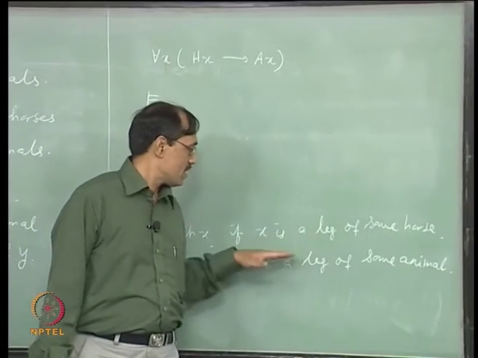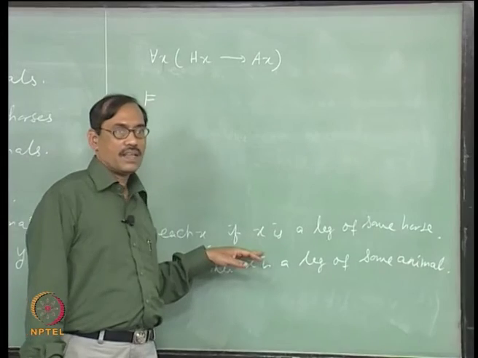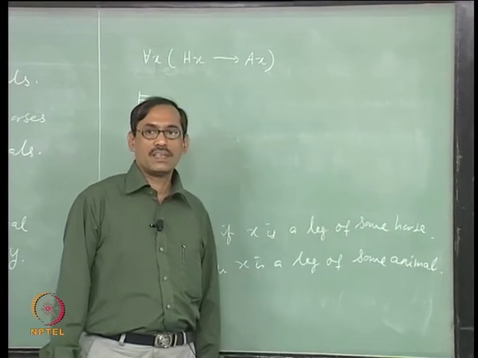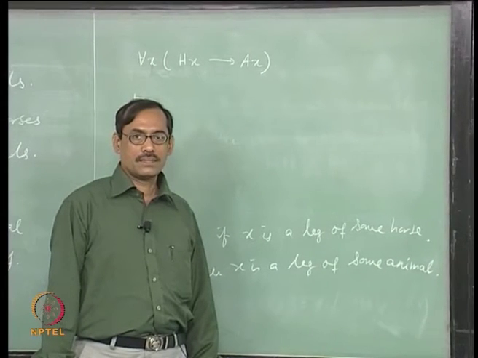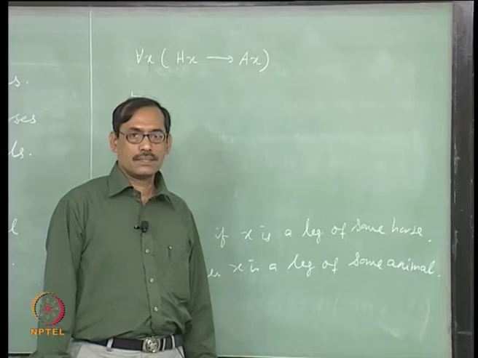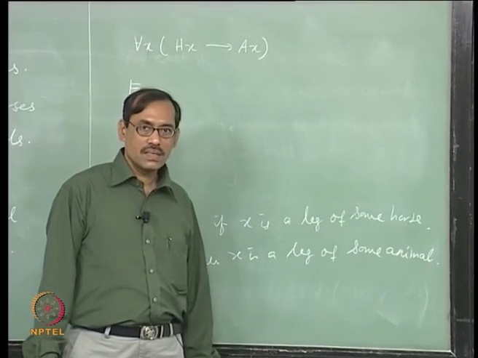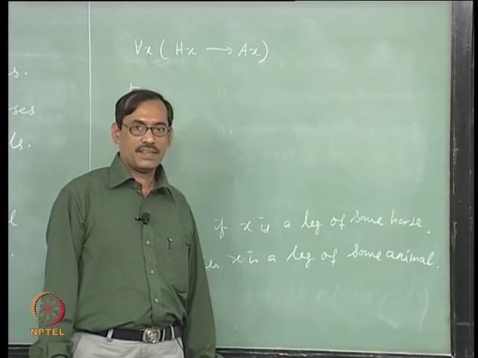If x is a, so after if before then, this looks like one formula, x is a leg of some horse. How are you going to symbolize it? Some horse. So, there exists a horse of which x is a leg, right, that is what it is.